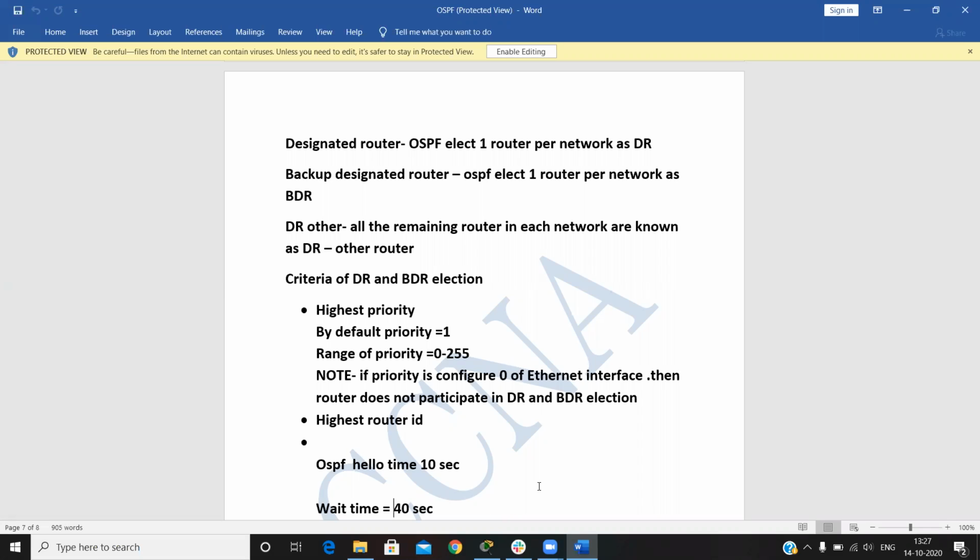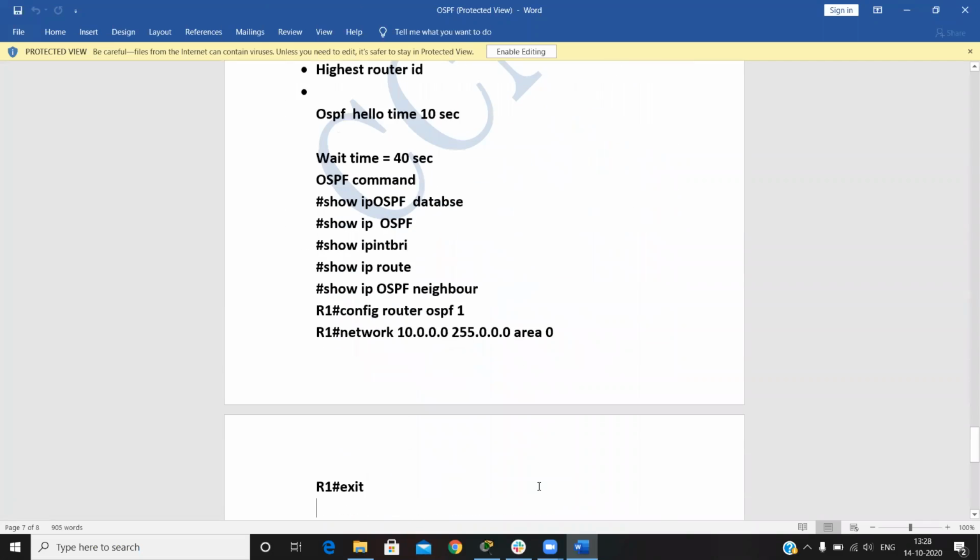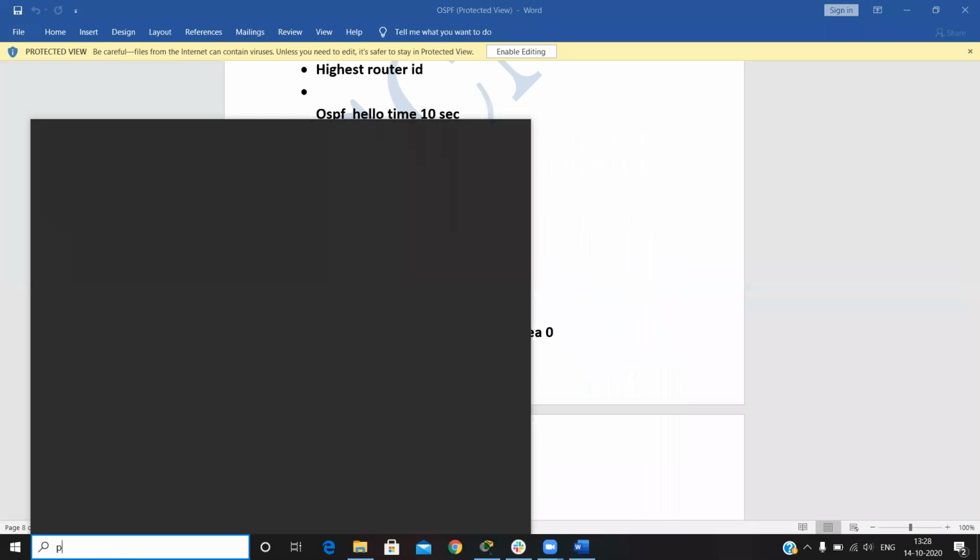And if the priority is the same, because by default the priority is 1, so if every router has the same priority of 1, then the next election criteria goes to the highest router ID. Okay, so let's see how it is done.